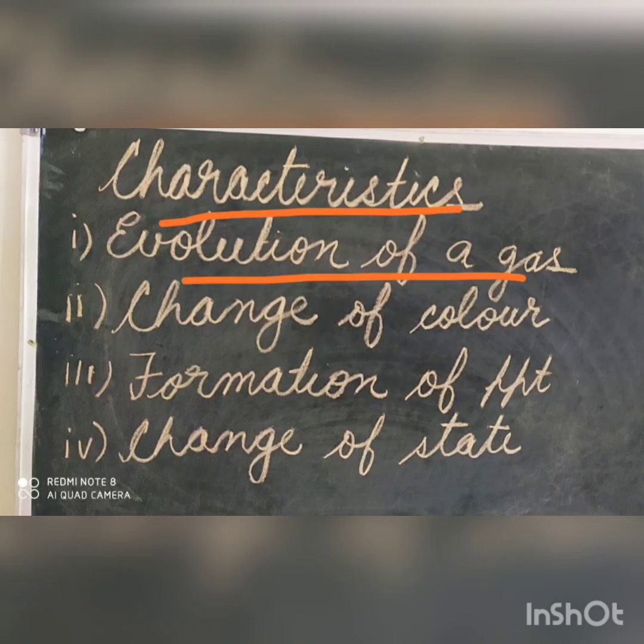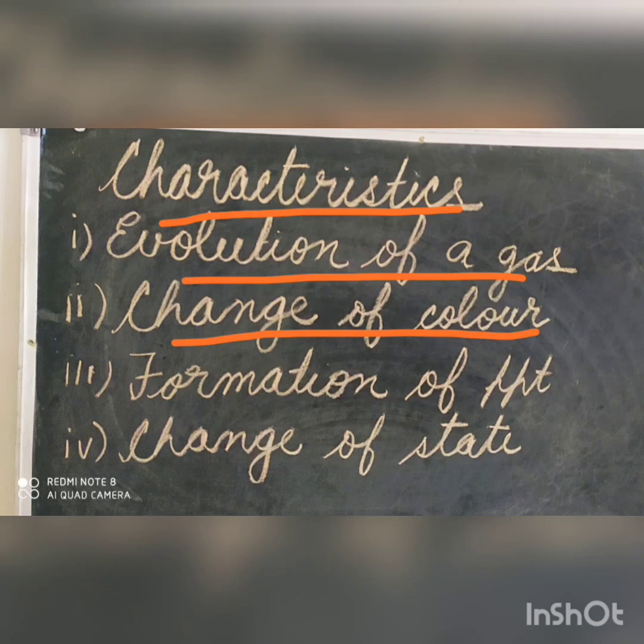Now, the second characteristic is change of color. Certain chemical reactions are characterized by a change in the color of the reactants. When a few pieces of iron are dropped into a blue colored copper sulfate solution, the blue color of the solution fades and eventually turns into light green due to the formation of ferrous sulfate. When concentrated sulfuric acid is added to a piece of copper, a blue solution of copper sulfate is formed.